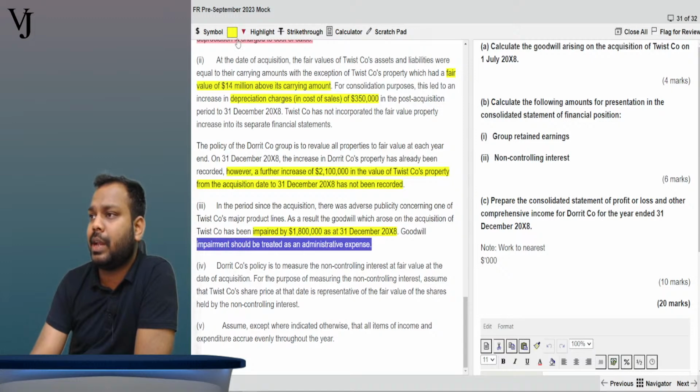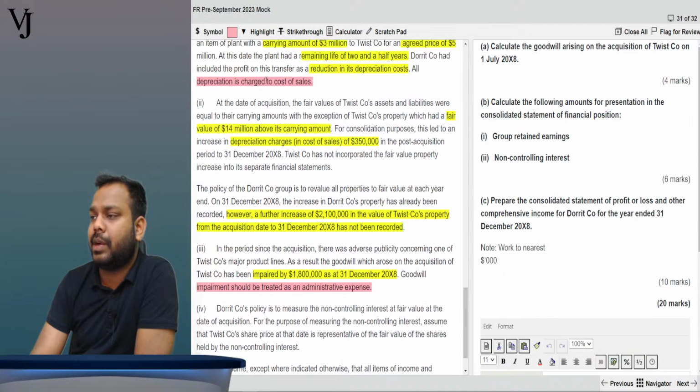So, which color shall I take? I will take this color for the treatment. Are you understanding this part? Now, some of you might say, sir, it will waste a lot of time. It will not waste a lot of time. It will save a lot of time. Please understand, my friends, that it will save a lot of your time.